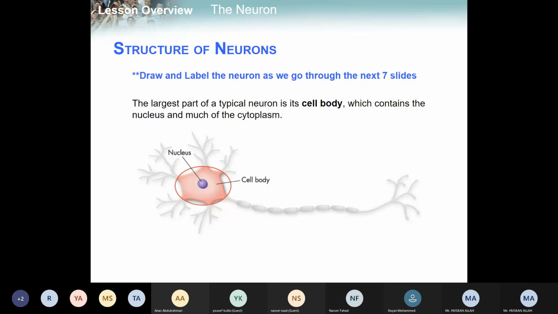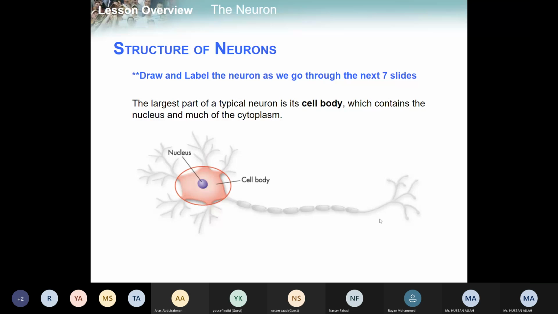Draw and label the neuron as we go through the next 7 slides, right? In the next 7 slides, you will see what the structure of the neuron is. Here you can see a rough structure, starting from here. All the parts you can see.